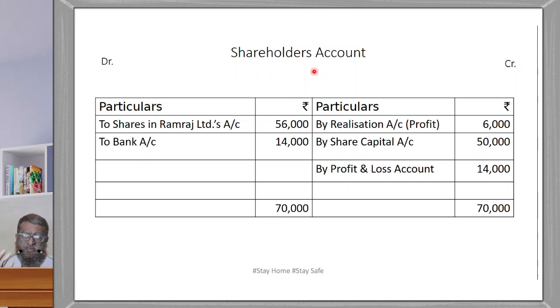Ramraj Limited is paying the purchase consideration, total 70,000, which is paid in the form of shares 56,000 and cash 14,000. So shareholders account debit to shares in Ramraj Limited 56,000, to bank account 14,000. So total 70,000 and 70,000.